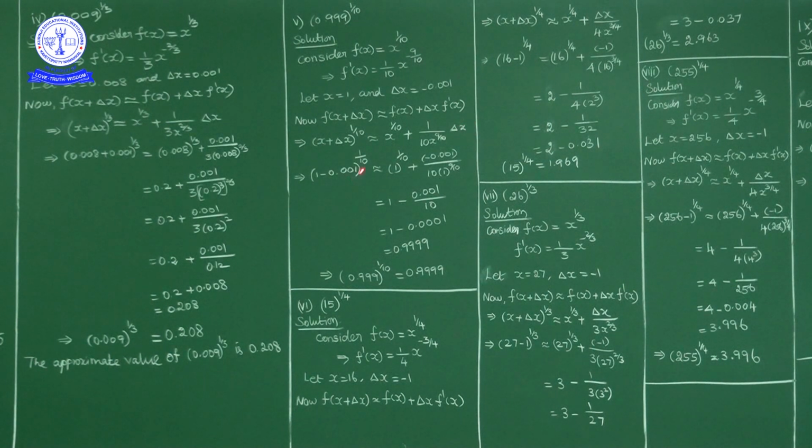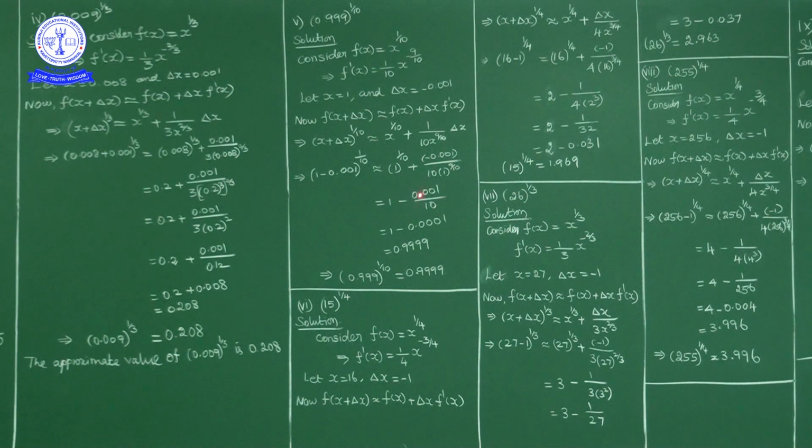Now substituting x value as 1 and delta x value as minus 0.001, what we get? 1 minus 0.001 power 1 by 10 is equivalent to 1 power 1 by 10 plus delta x value minus 0.001 upon 10 into x value 1 power 9 by 10. So 1 minus 0.001 upon 10.